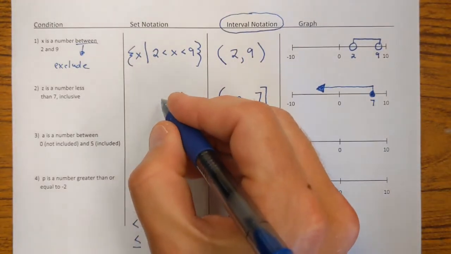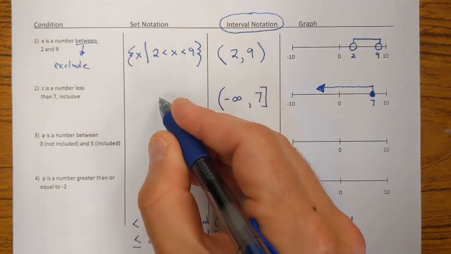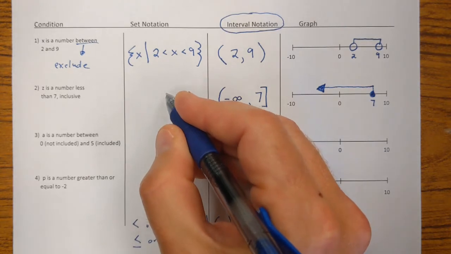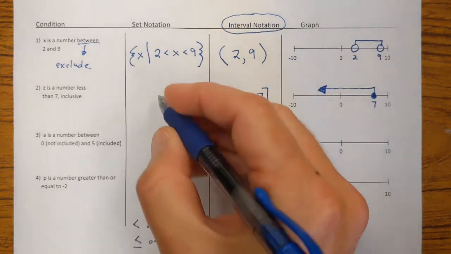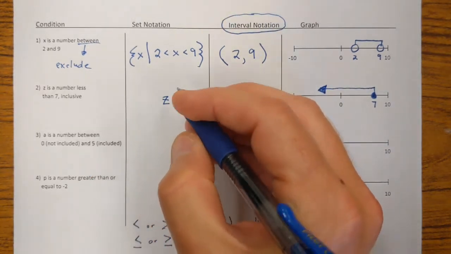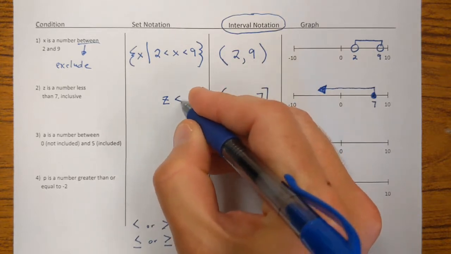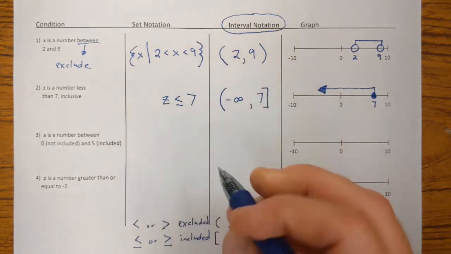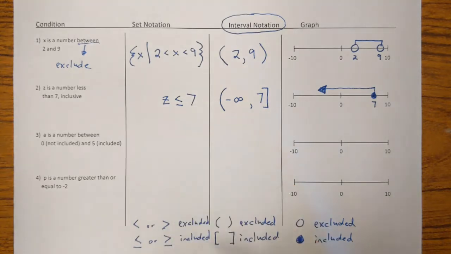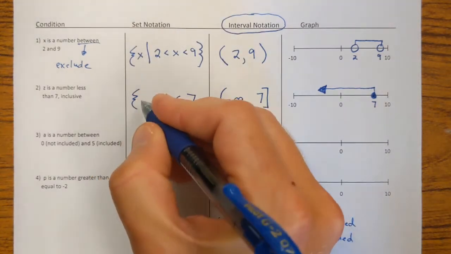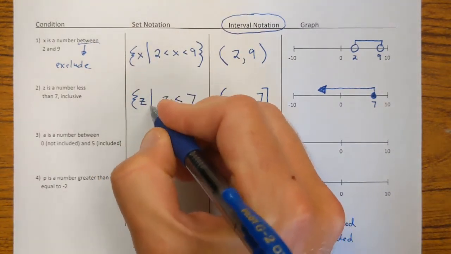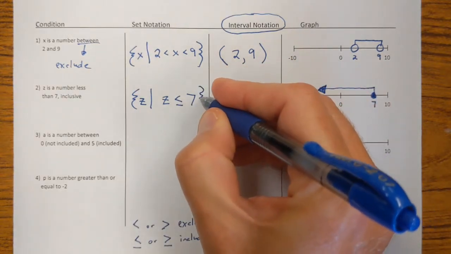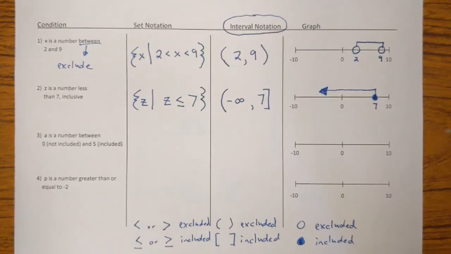All right. Now over here, the way we're going to write this condition with set notation, here we would just say z. Z is our variable. We'd say z is any number less than or equal to 7. The 7's included. That's why I put the bar. And then let's use our set builder notation. All values of z such that z is any number less than or equal to 7.